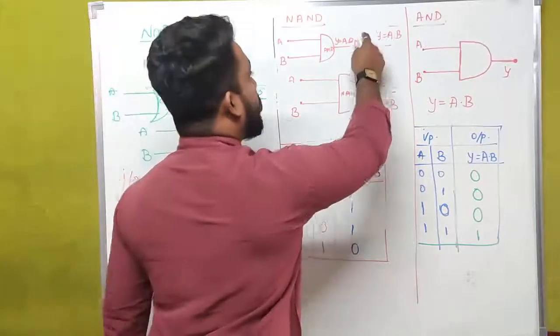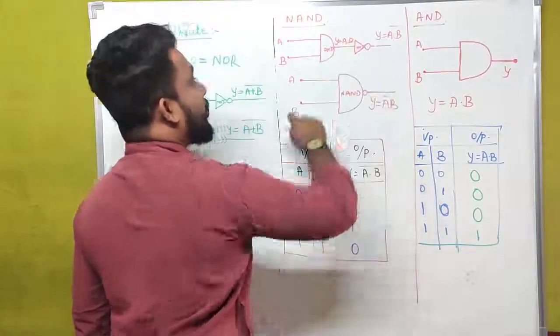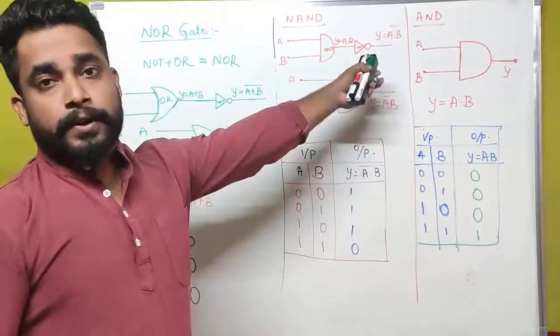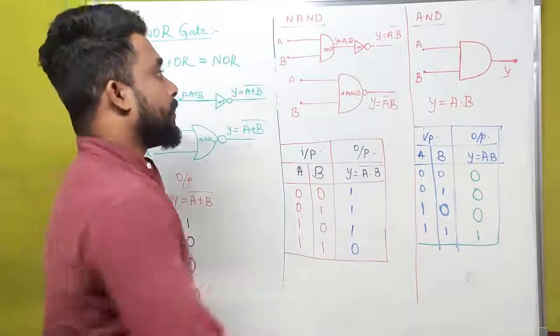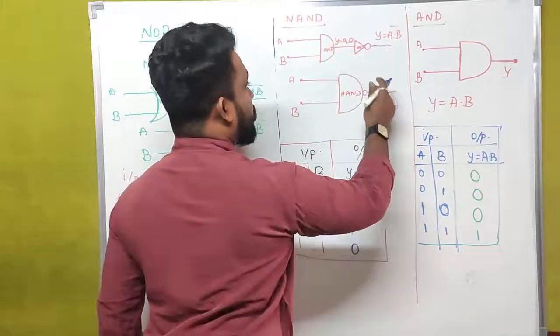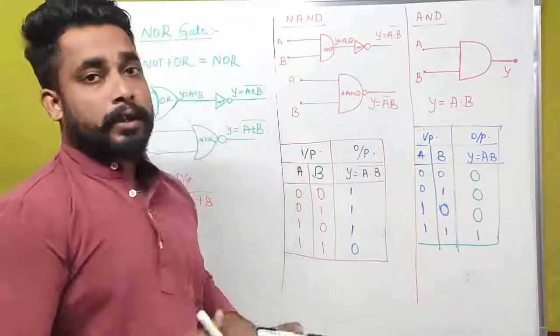Why? We have added the inverted gate here. In front of an AND gate we have constructed an inverted gate, that is NOT gate. That is why the output has to be the invert of an AND gate.